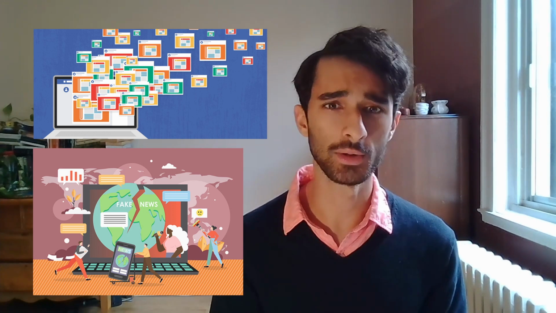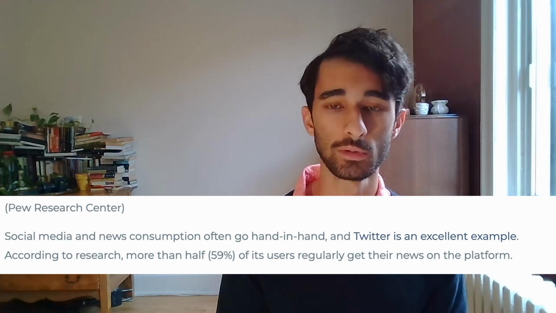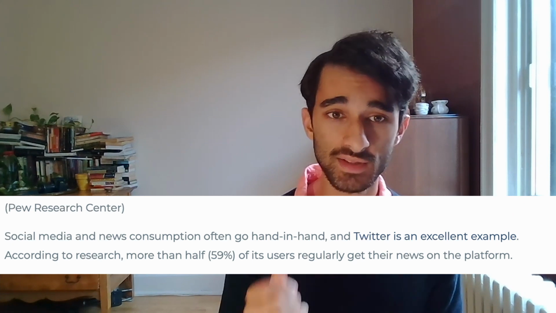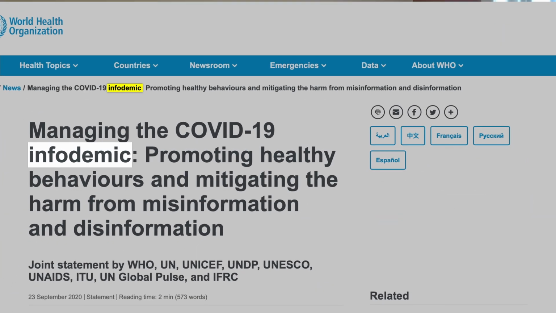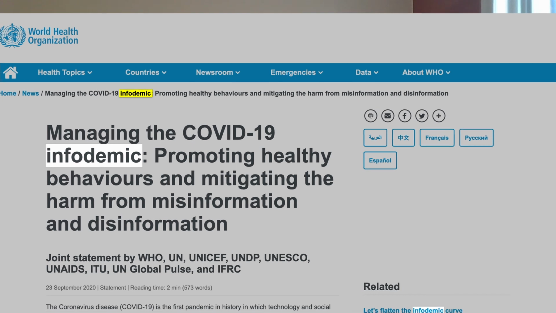Since the introduction of social media, people have been able to connect with one another in an instant. While this leads to information quickly spreading amongst individuals and groups, it also leads to the swift spread of misinformation. This becomes especially significant when the majority of individuals use platforms like Twitter as their main news source. During the COVID-19 pandemic, the World Health Organization had to resurface a previously coined term, the infodemic.